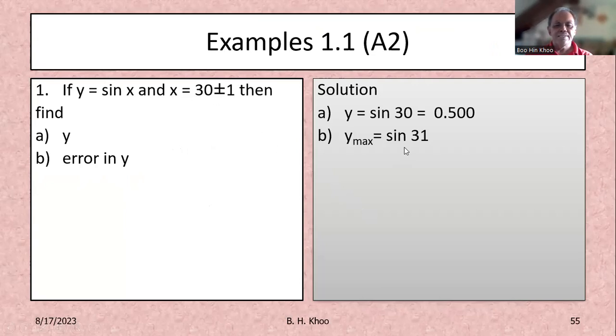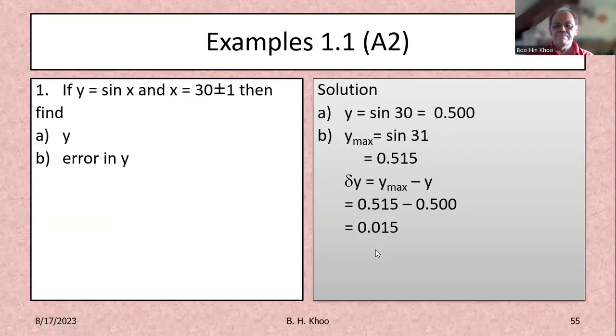So sine 31 is 0.515. Subtract these two values and get your 0.015. So remember that one should be one significant figure. So these two decimal places are also two decimal places.